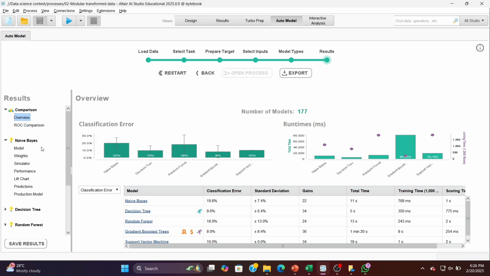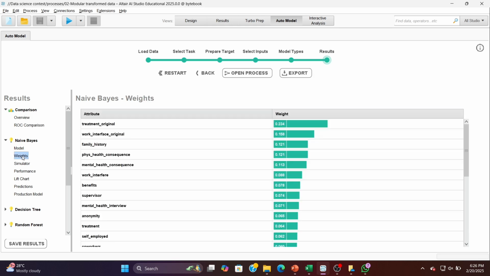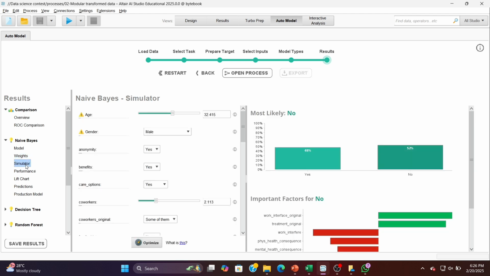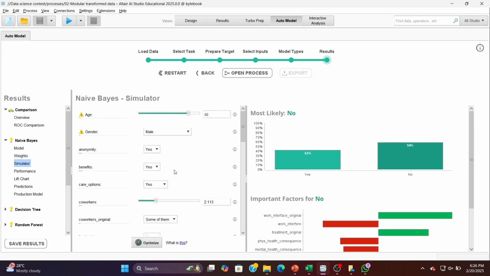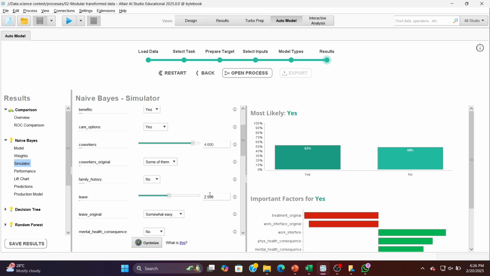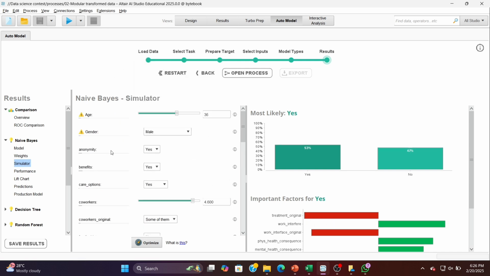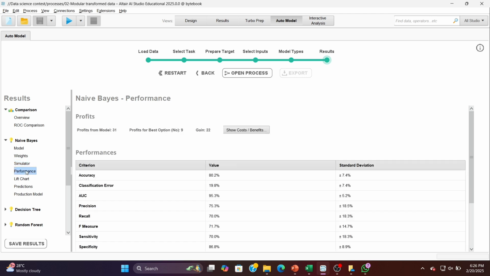Let's first look at the performance of the Naive-Bayes model. This model provides us with the density of each attribute and the associated weights of each attribute. In the simulator segment, after adjusting inputs through a simulator, we can observe how the model changes its output, that is, whether the person is at risk of burnout or not. So, let's try experimenting on it. You can observe the changes, right? Now, let's check its performance.